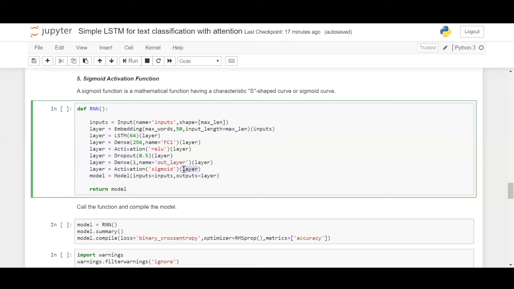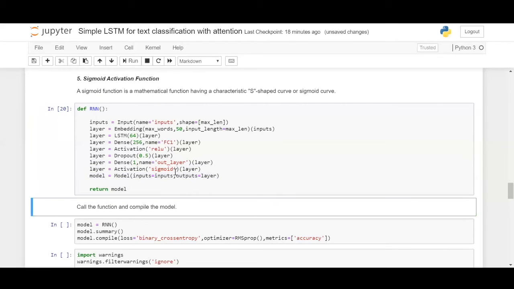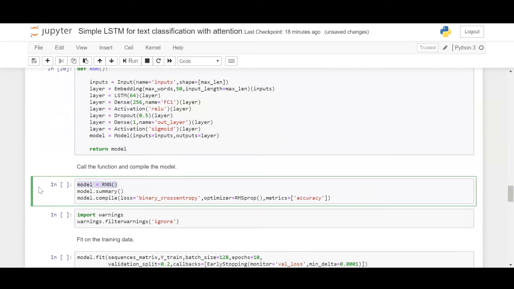And from the output layer, the data goes into the activation layer, where the prediction is done to either 0 or 1 using an activation function of sigmoid. And then this is the model. Input is inputs, output is layer, and we'll return the model that we have generated in this RNN. So now we'll just call the function by defining model as RNN, and don't confuse these two. We are just generating a recurrent neural network and defining it as model, and generating the model summary, which means